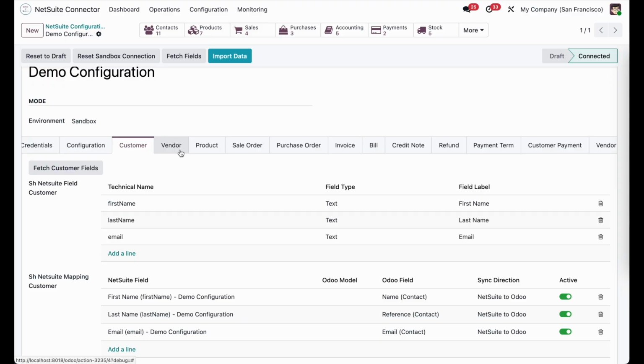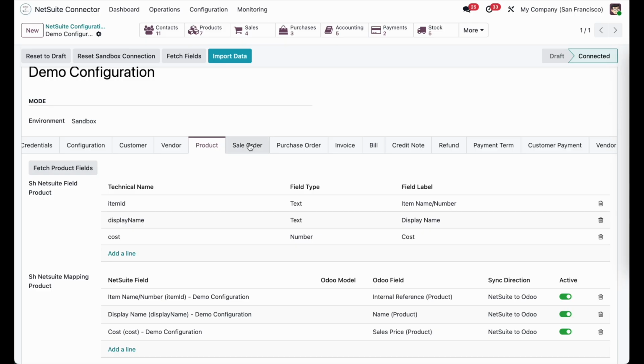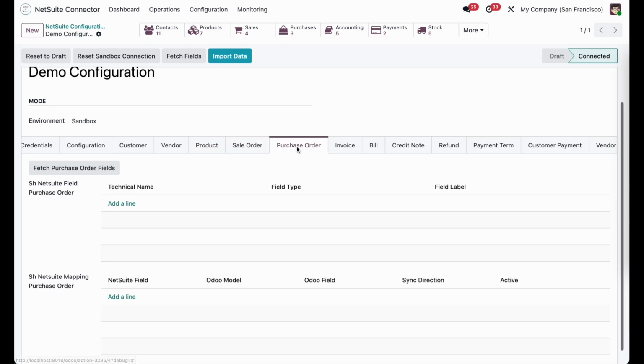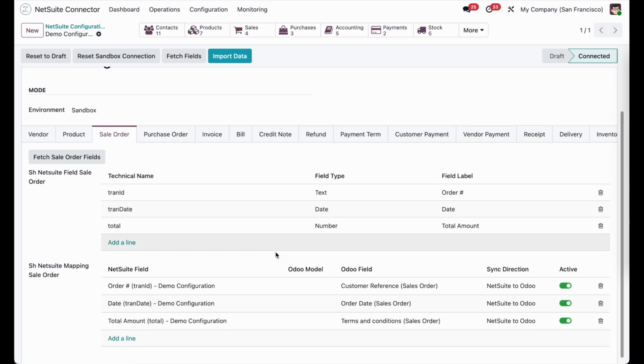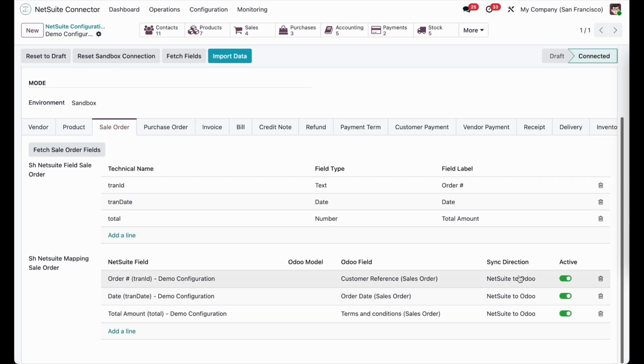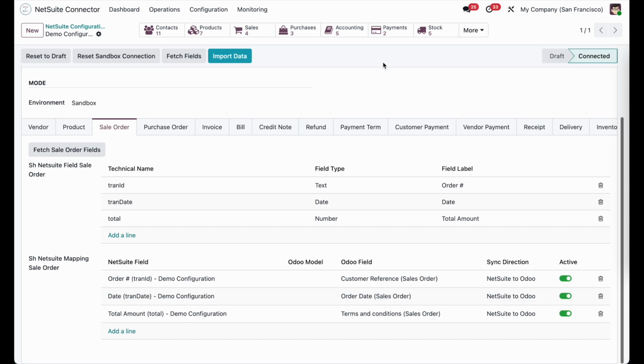Accordingly, we have operations for the vendors, for the products, for the sales, for the purchases, and many more operations where we can import the data and set it properly. Here are bidirectional flows, so we can use them. Thank you.